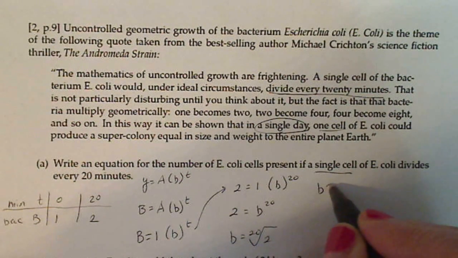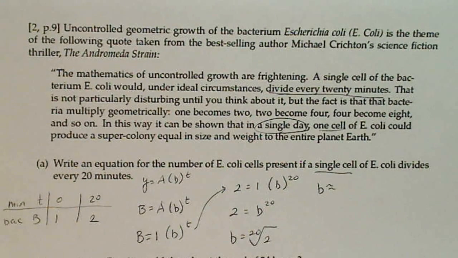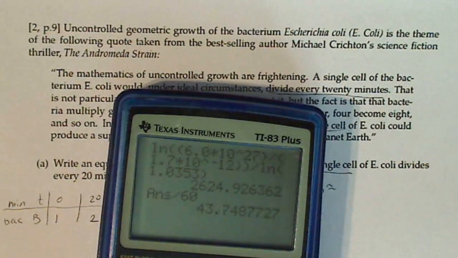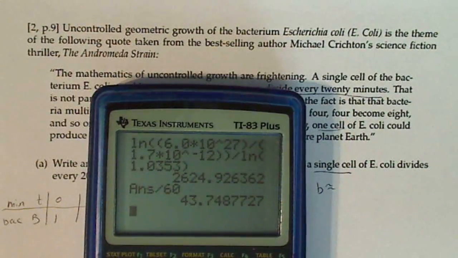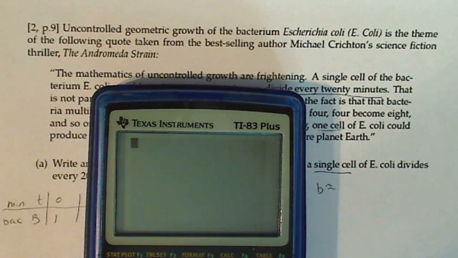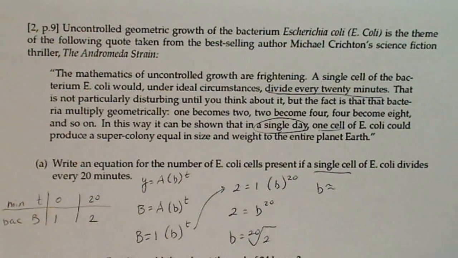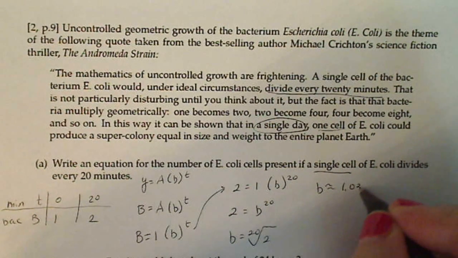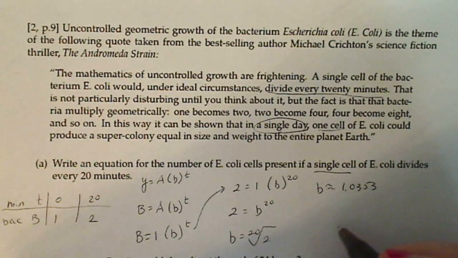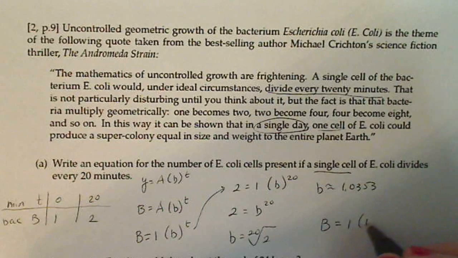And if we put that in our calculator, again, I don't like radicals if you have been watching my videos, but I can take the 20th root of 2 the exact same way as typing it in this way. That gives 1.0353. So my final equation turns out to be the number of bacteria equals 1 times 1.0353 to the t.